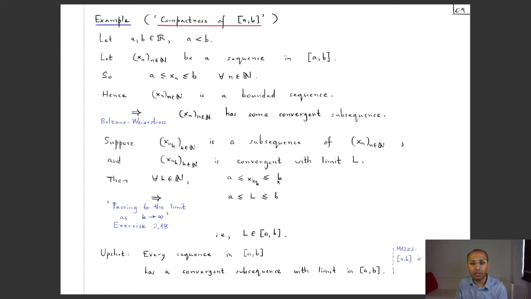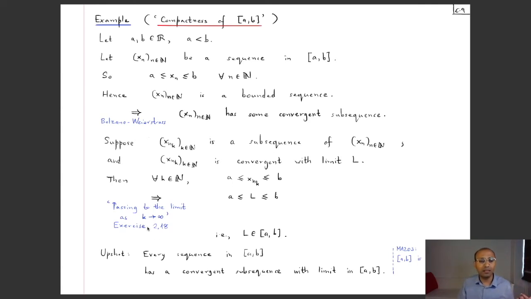Forget about this inequality for the moment, let's focus on this. So for all the k's, xn1 is bigger than or equal to a, xn2 is bigger than or equal to a, xn3 is bigger than or equal to a, and so on. So you look at two sequences, the constant sequence a, and the sequence whose kth term is given by xnk. Then for every k, the kth term of this sequence is bigger than or equal to the kth term of the constant sequence a.